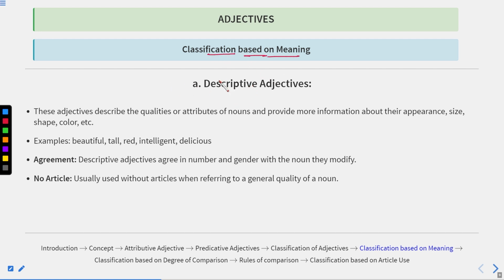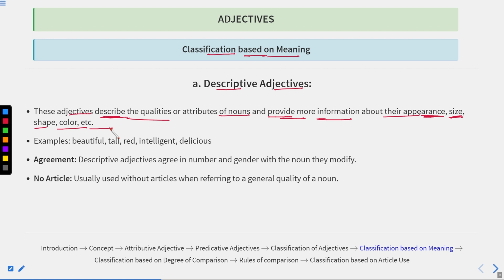So there are various types of adjectives. Like first one is descriptive adjective. So anything which can describe a noun, that is known as descriptive adjective. These adjectives describe the qualities or attributes of nouns and provide more information about their appearance, size, shape, color, etc. So anything which can give additional information about their appearance. It means the appearance of the noun or pronoun, the size of the noun or pronoun, the shape of the noun or pronoun, or the color of the noun or pronoun, etc.